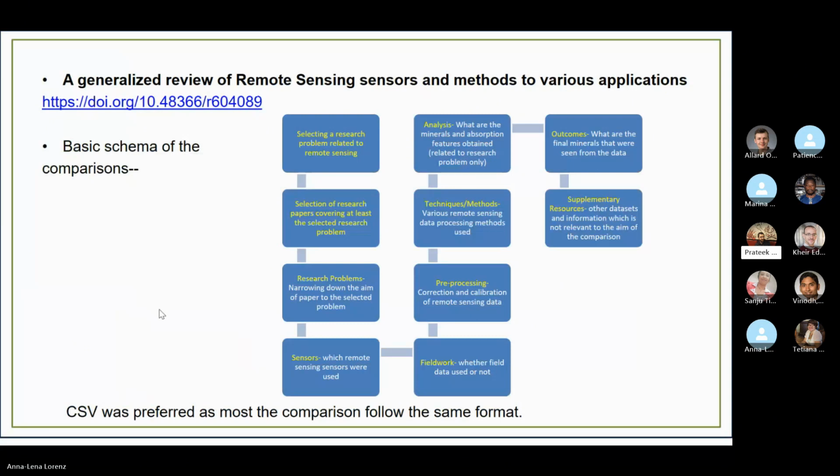I followed this in my first grant also and am using it right now in this second grant, because it is a demand of those remote sensing papers which I wanted to show in the ORKG, because they follow a similar type of pattern. They don't always give you numerical values or outputs, they give you inferences also. So I selected some research problems and discovered some research papers on them, and narrowed down the research problem sentences to 5 to 6 words and searched for the sensors which had been used.